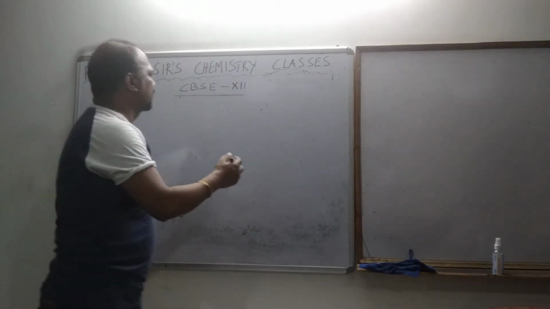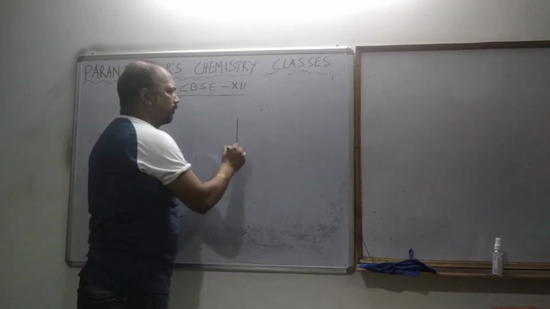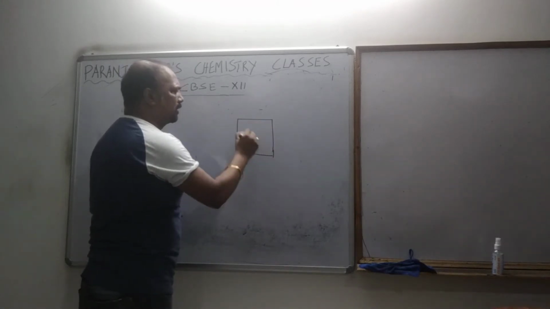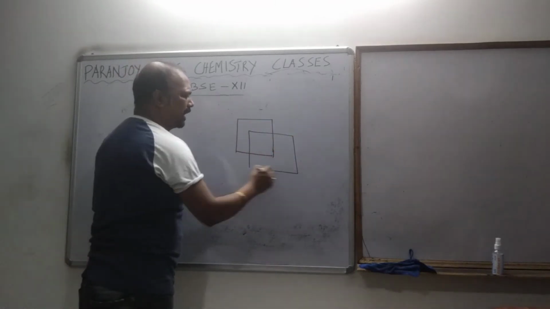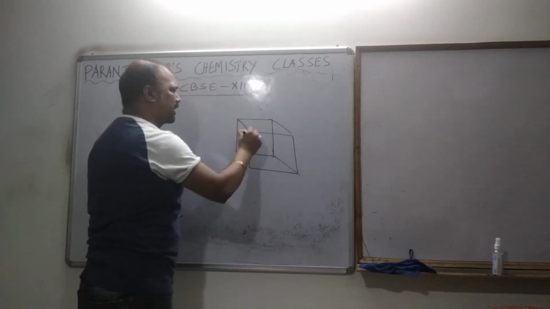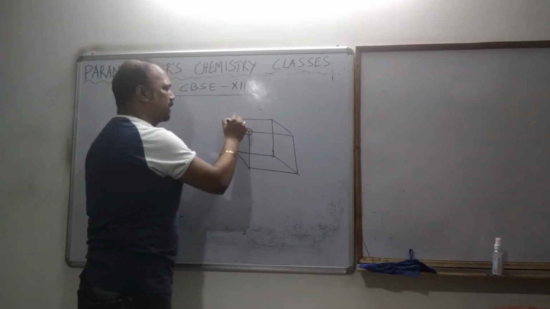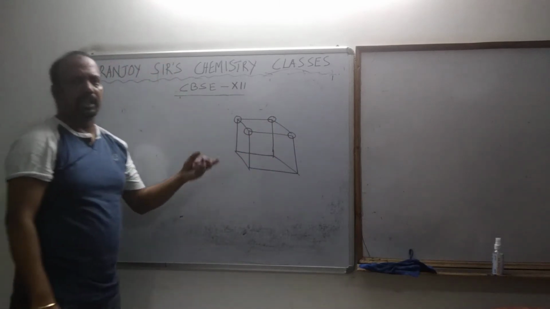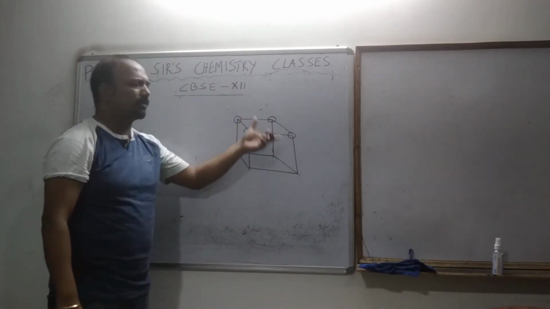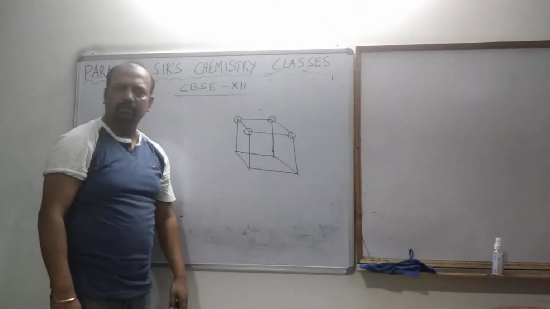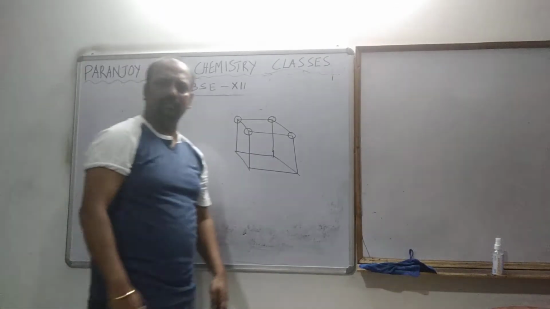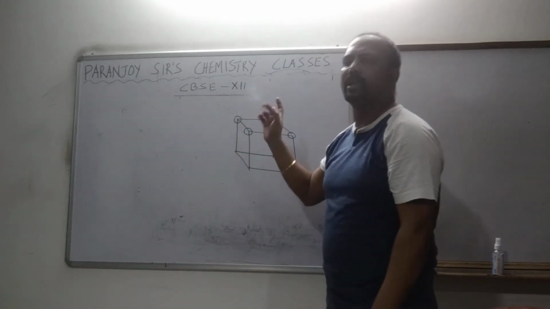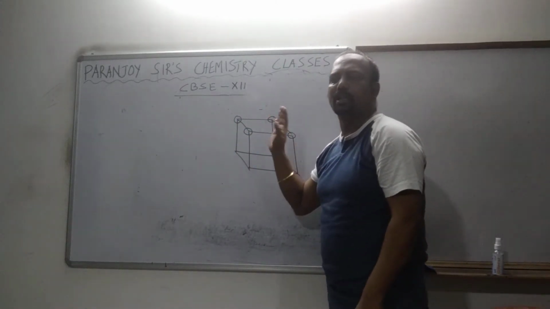Okay, so till now whatever we had studied, whenever I drew the lattice points, suppose in a cubic unit cell, I drew it like this. That this is one unit, this is one lattice point, this is one lattice point, like that I had drawn. But in a solid, will there be so many gaps? They are all tightly packed, right? This I drew only to make you understand what is there at the corners.